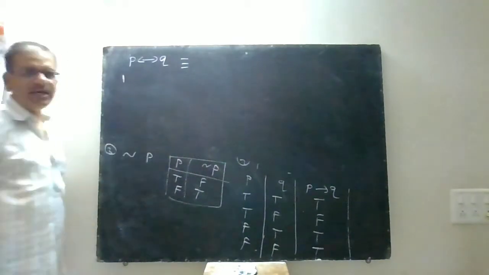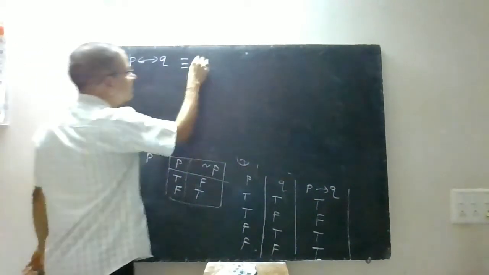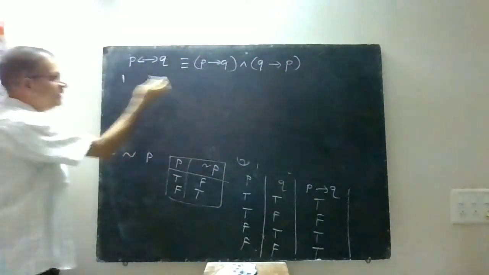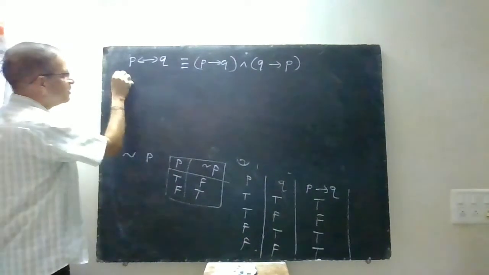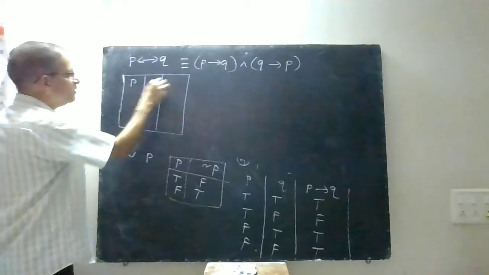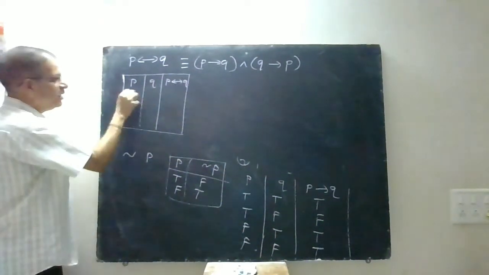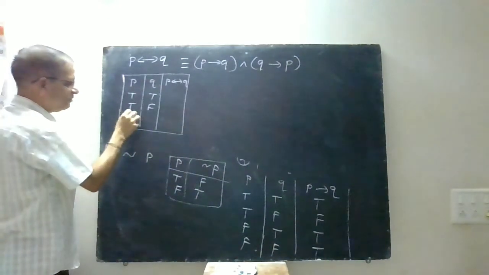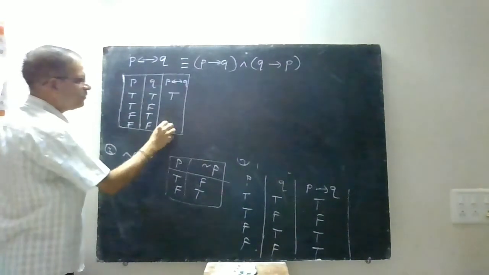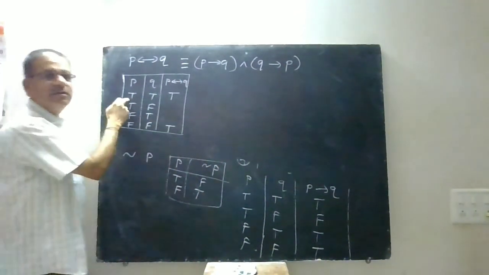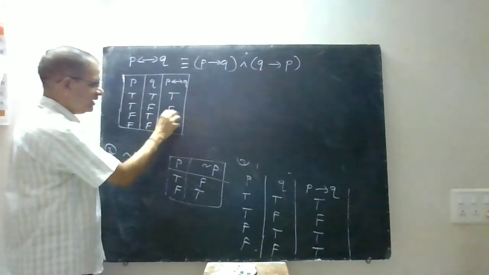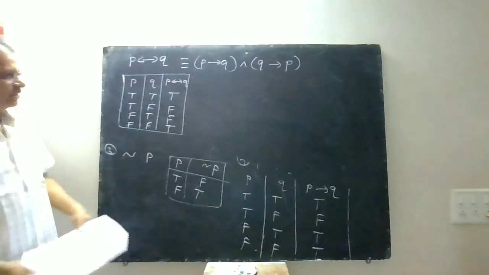Remember only one thing, that P if and only if Q is always P implies Q and Q implies P. While writing the table, you can use a very short method, a direct table you can write out. It is P, it is Q, and then P if and only if Q. T, T, T, F, F, T, and F, F. When both are true, it is true. When both are false, it is true. And when one of them is false and the other is true, the value is false, and this value is false.